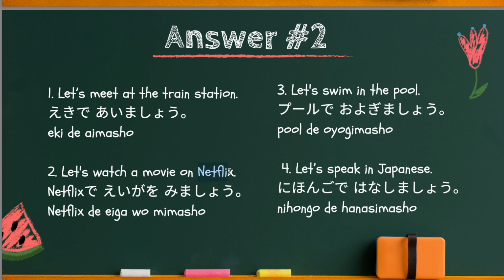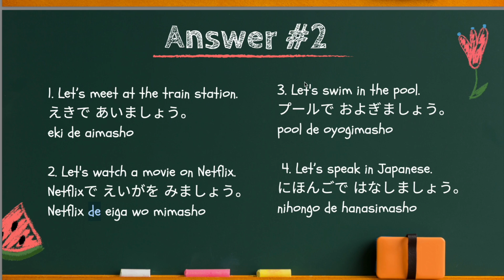Lastly, Netflix is where you watch the movie, and also it's the means of how you watch the movie. So, you need to use the de particle here as well. De indicates, first, place of action, and second, means, methods, tools, materials, and so on. Netflix is how and where you watch the movie, so you have to use the de particle here.